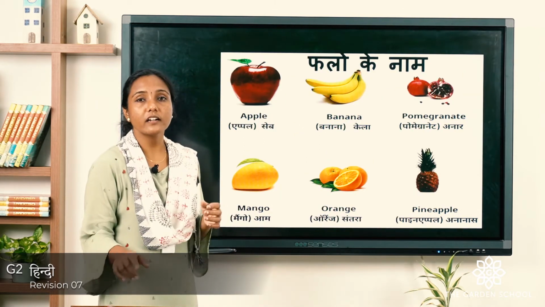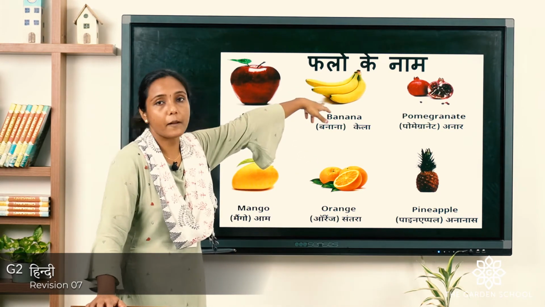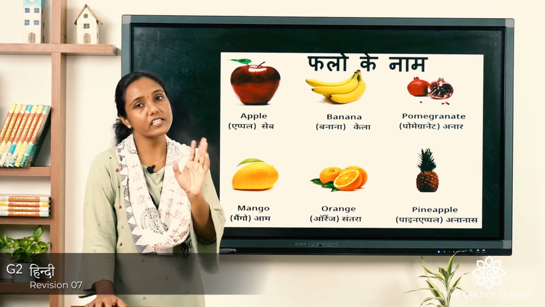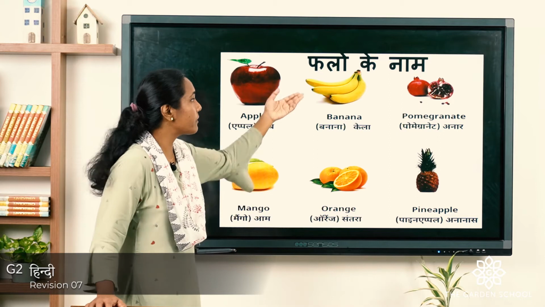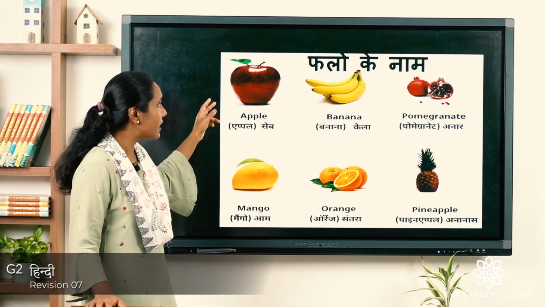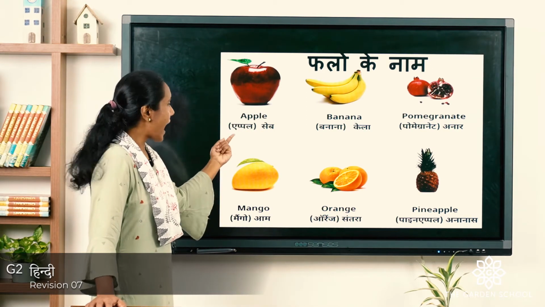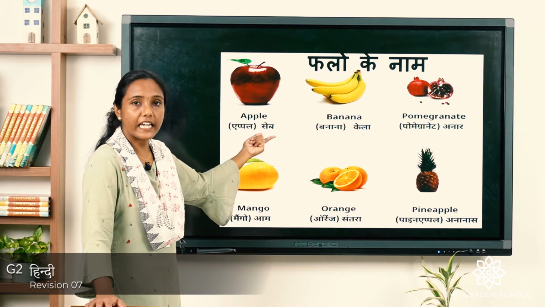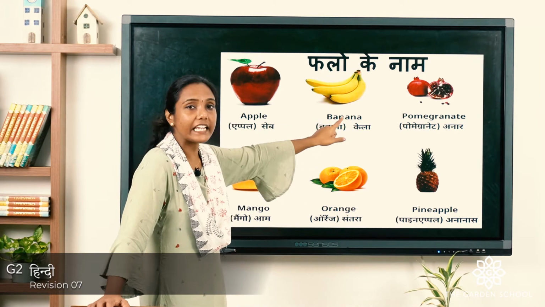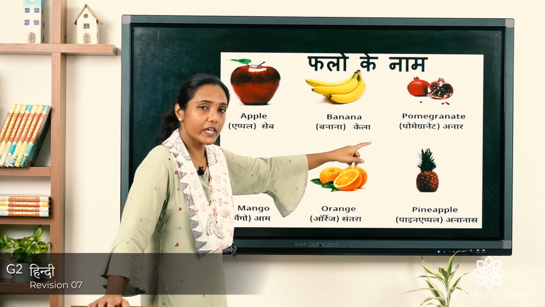This is we are going to learn about the fruits name in Hindi. Okay, phalo ke naam. What do we call phal in English? Fruit. Naam again we know it is called as name in English. So, phalo ke naam. So, let us learn the names of the fruits given here. First, you all know it is apple, what we call seb. Apple, seb. In Hindi, what we call seb. Next is banana, for that in Hindi, kela. Repeat with me, kela. Okay, kela.